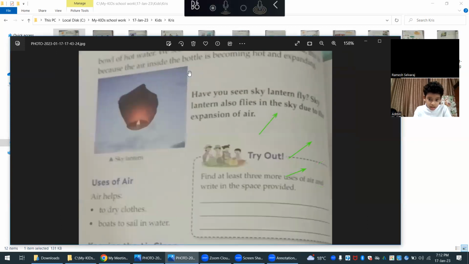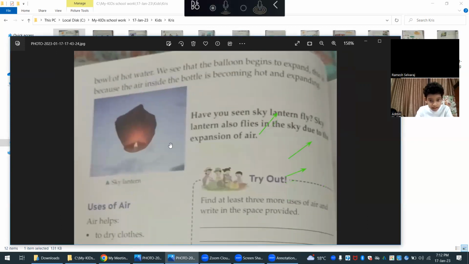Now you read it here. Bowl of hot water. Wait, let me turn the page. Bowl of hot water. We see that the balloon begins to expand. It is because the air inside of the bottle is becoming hot and expanding.